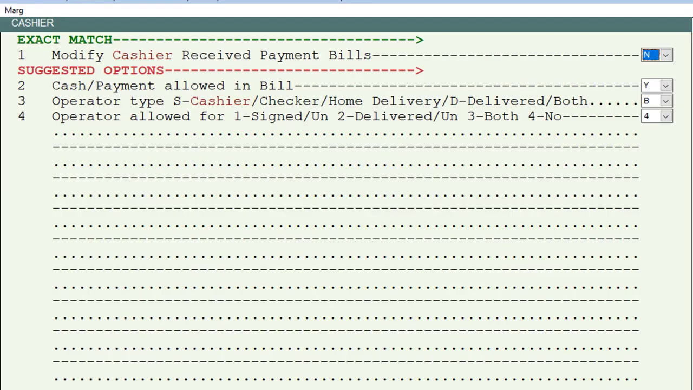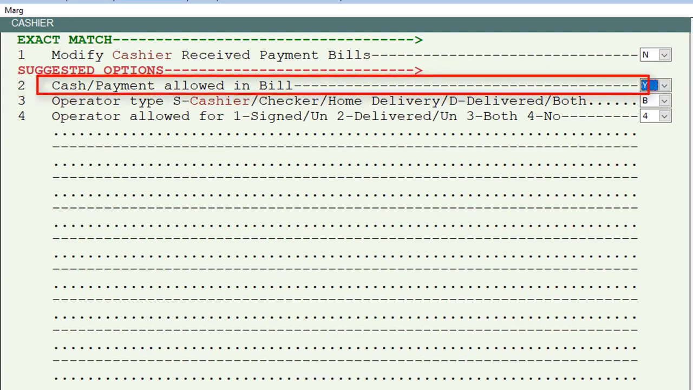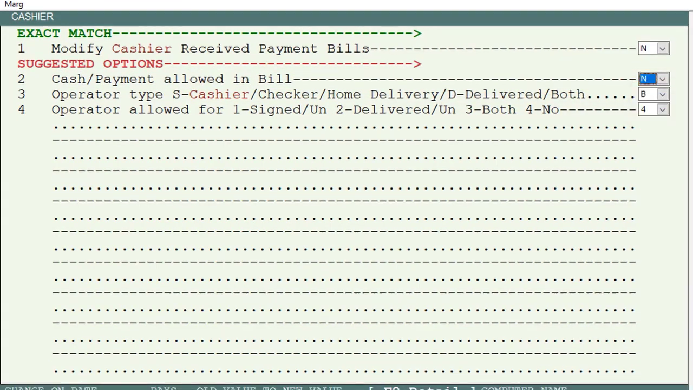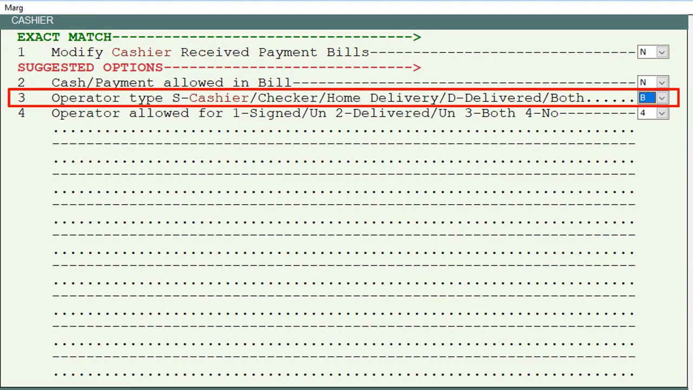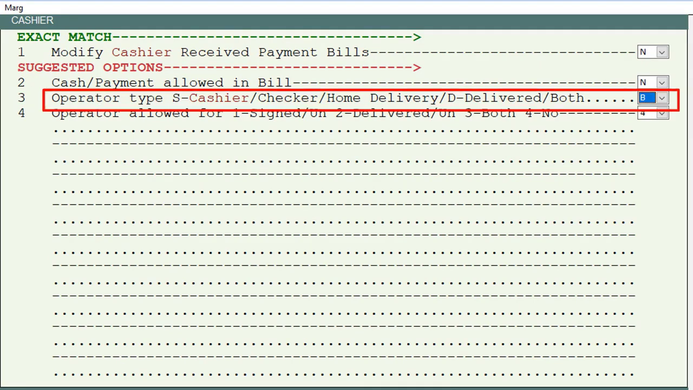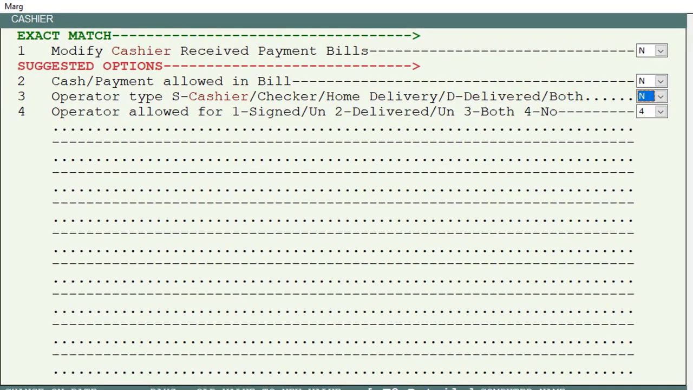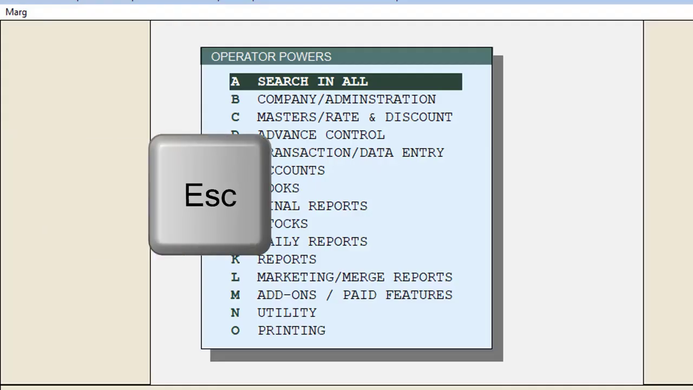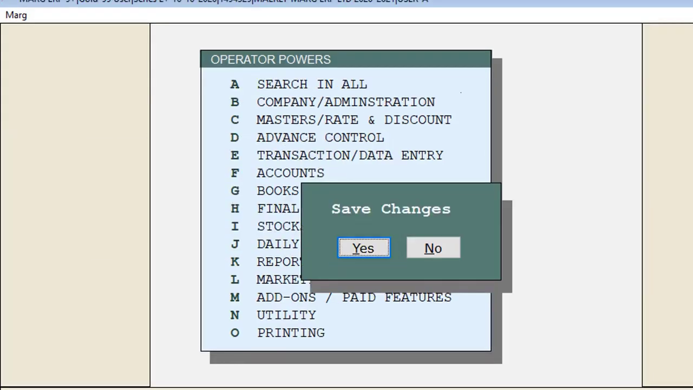Now we want that this selected operator can only generate the bill and not be able to receive the payment of that bill. So for that we will set N from the drop down of cash or payment allowed in bill field. Means we will disable this cash payment so that the payment window does not get open in the system of this particular operator. Then is operator type. S for cashier, C for checker, H for home delivery, D for delivered and B for both. We will set this field as N, means no. Now we will press escape key twice and click on yes to save the changes.